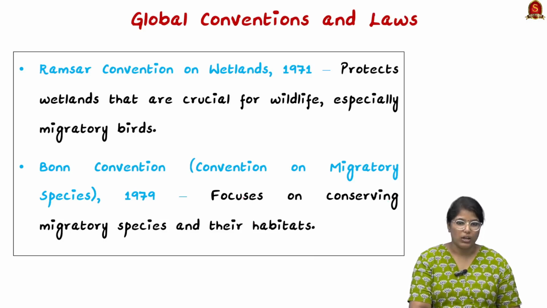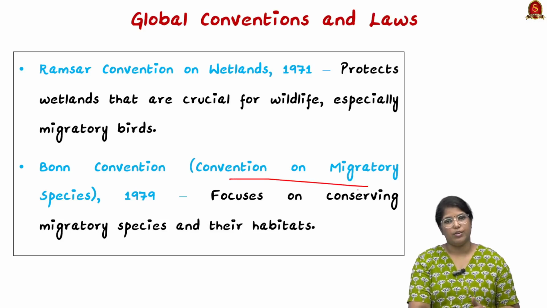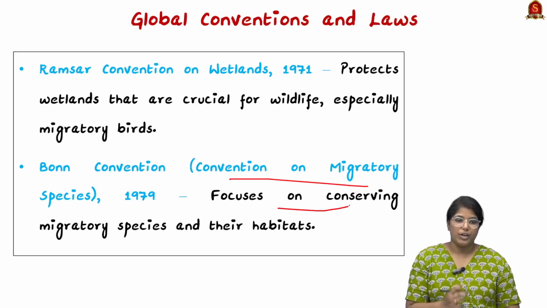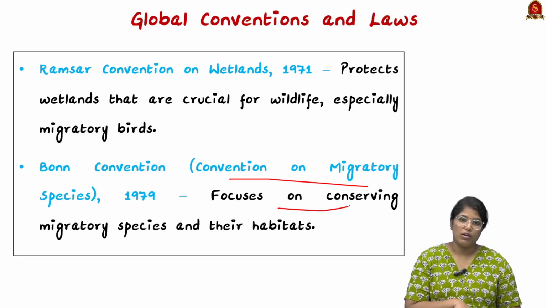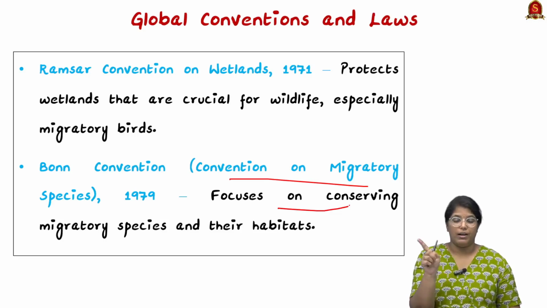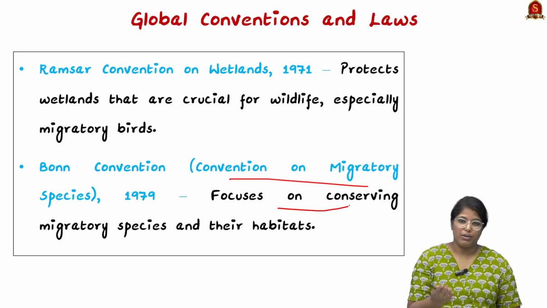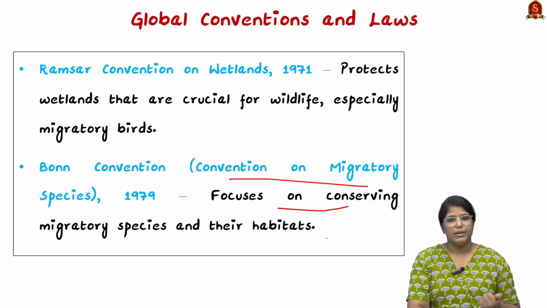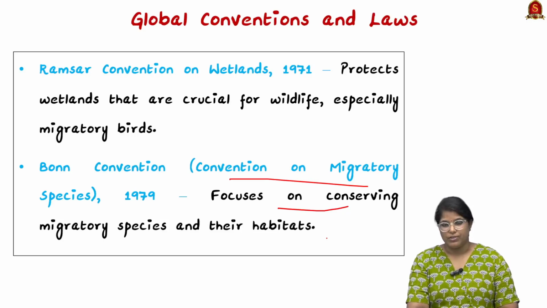Then we have the Bonn Convention, the Convention on Migratory Species. A lot of species are migratory, especially birds. So this Bonn Convention focuses on conserving even the flyways of the birds. Even the installation of transmission lines will be checked. So by focusing on all that, we will be concerning the migratory species. So these are all certain global conventions and laws.